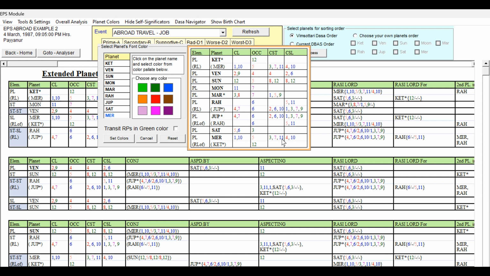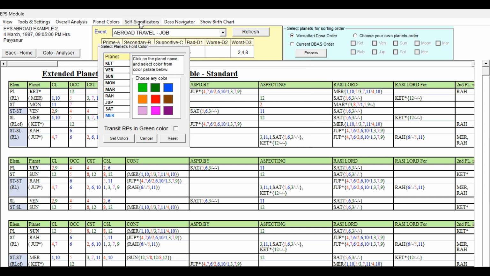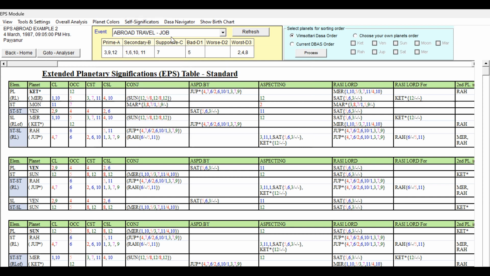And let us check the 9th Lord, also the 2nd Lord. The 2nd Lord, though it is coming under the unfavorable, I forgot to explain that one. Just a minute. You can see here, cancel. For abroad travel, in the previous one we were talking about education for studies. Therein, the 4th house was falling under the B grade. Now it is for the job. So the 4th house has gone to the unfavorable side.